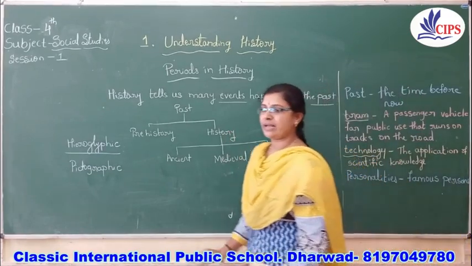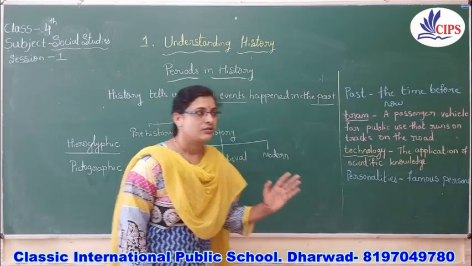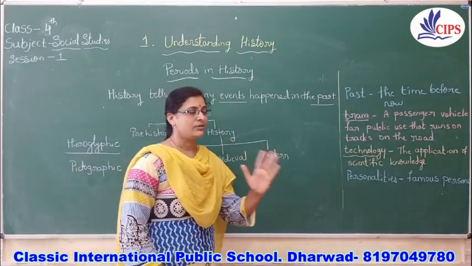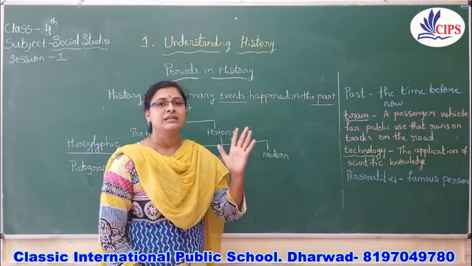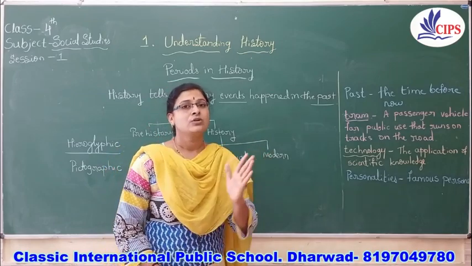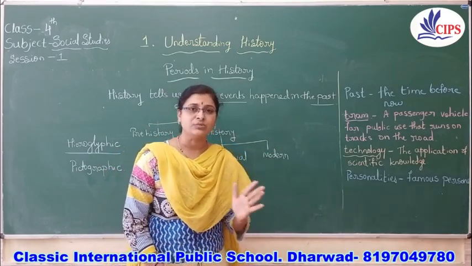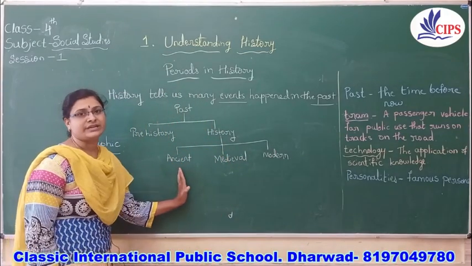History of India. In India, how did they divide the history? From the invention of writing in India to the end of the rule of the Guptas, that period is considered the ancient period.